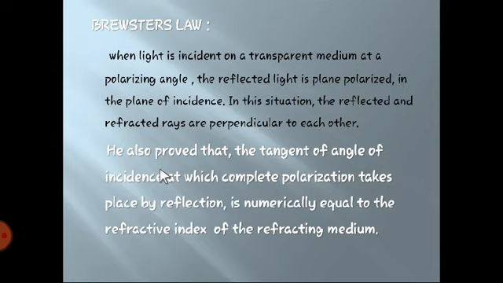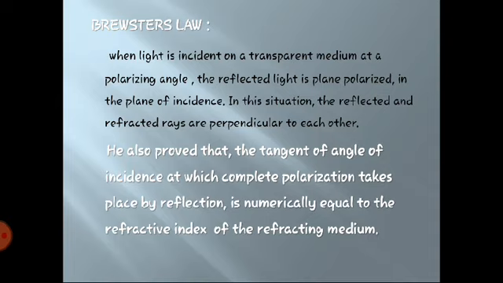He also proved that the tangent of the polarizing angle is nothing but the refractive index of the refracting medium. So this is the statement of Brewster's law: tan of the polarizing angle will give you the refractive index of the medium.